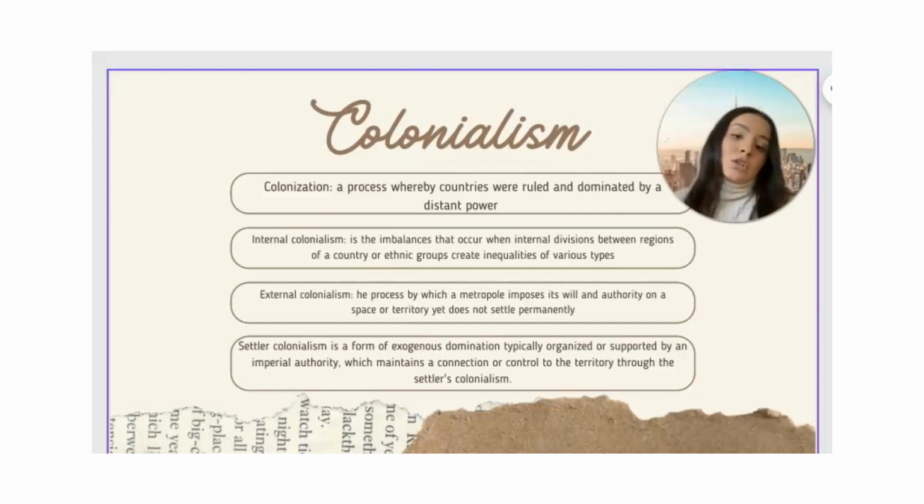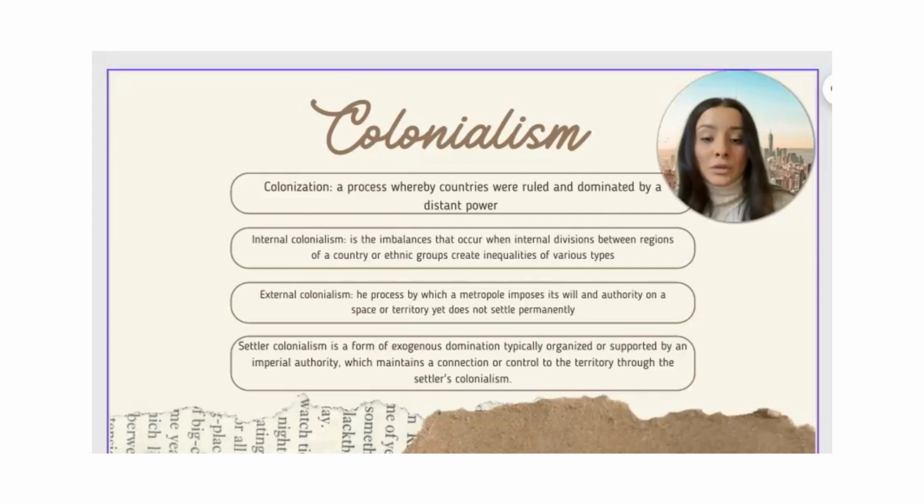So we have colonization, which is a process whereby countries were ruled and dominated by a distant power. Internal colonialism is the imbalances that occur when internal divisions between regions of a country or ethnic groups create inequalities of various types.